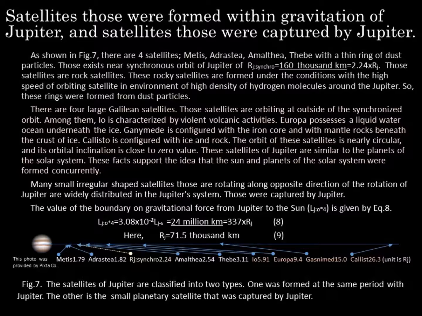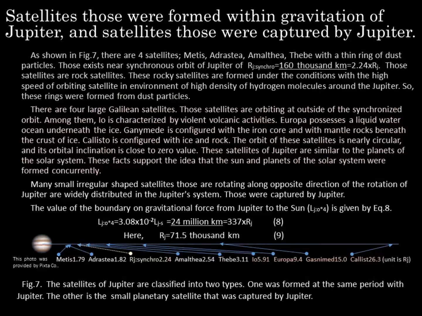Among them, Io is characterized by violent volcanic activities. Europa possesses a liquid water ocean underneath the ice. Ganymede is configured with an iron core and mantle rocks beneath a crust of ice. Callisto is configured with ice and rock. The orbits of these satellites are nearly circular, and their orbital inclination is close to 0.